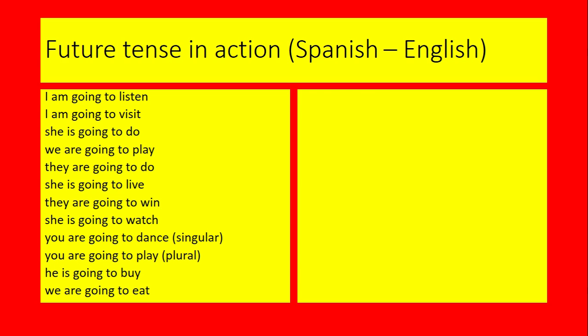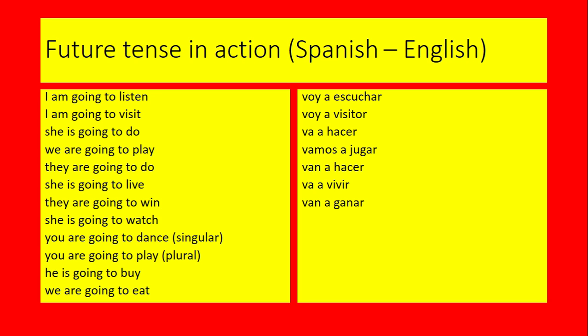Here are the answers. Voy a escuchar, voy a visitar, va a hacer, vamos a jugar, van a hacer, va a vivir, van a ganar, va a ver, vas a bailar, vais a jugar, va a comprar, vamos a comer. Oh, mistake in number 2, that should be voy a visitar. I'm sure you spotted that because you know that an infinitive should end with AR, not OR.